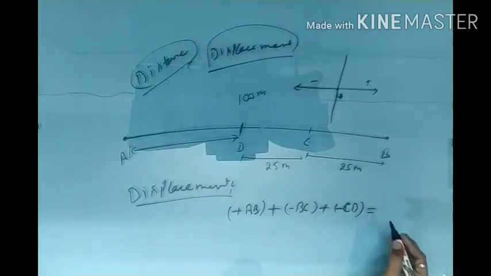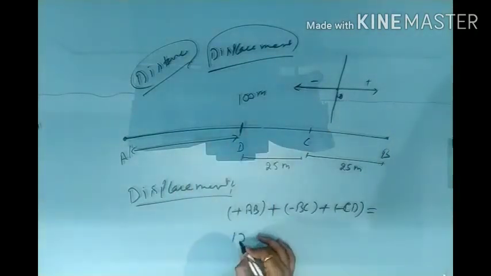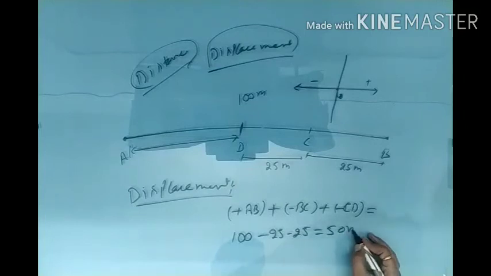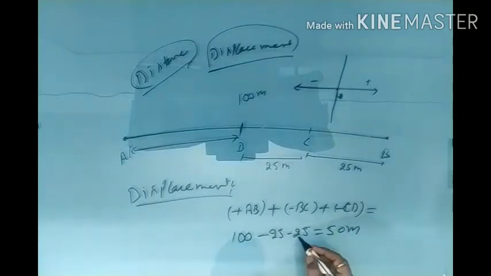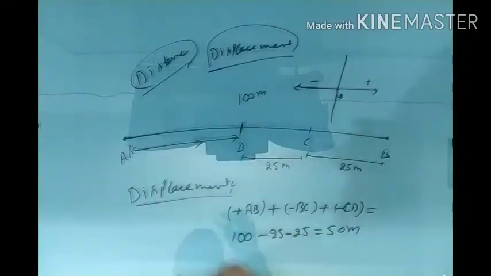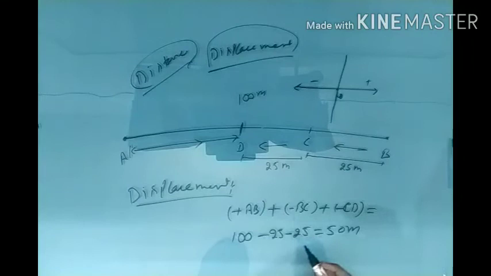Then we calculate total displacement, which is 100 minus 25 minus 25, equal to 50 meters. Actually this negative sign is just because we are focusing on the direction of that person. If he is moving forward, this is positive. If he is moving backward, this is negative. So this negative sign gives the direction.